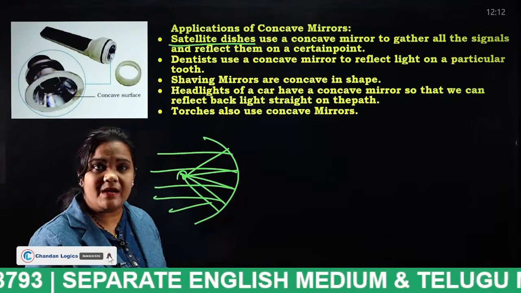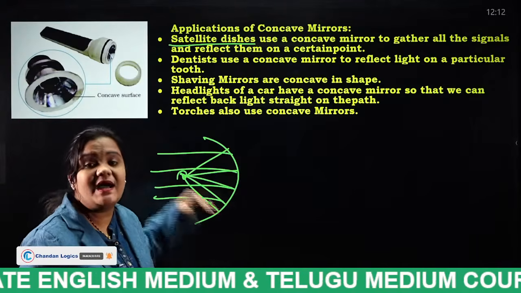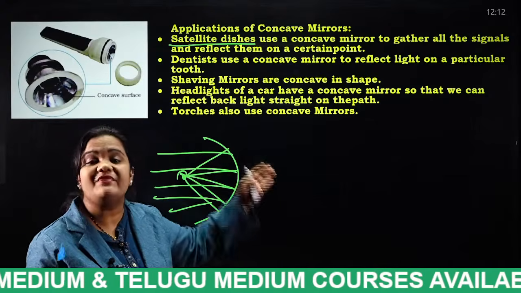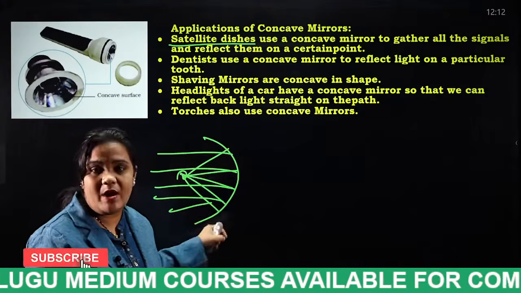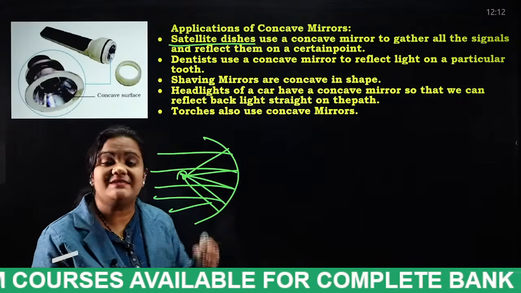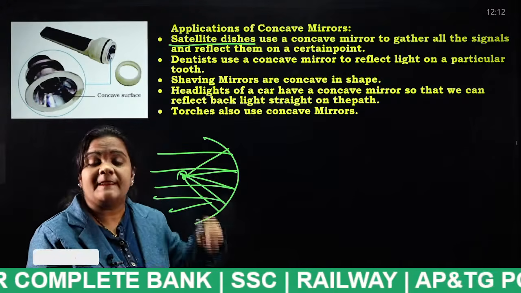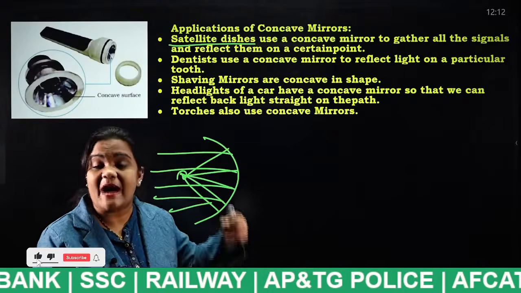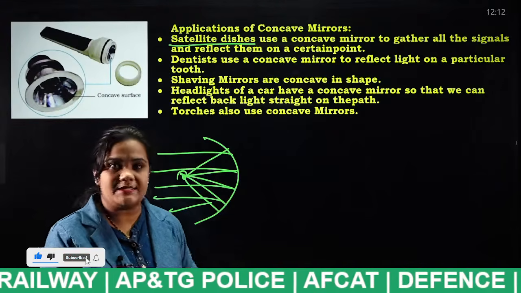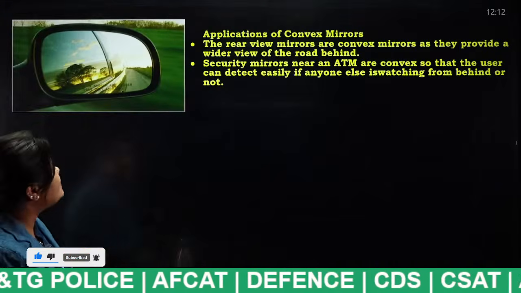A concave mirror is curved inwards. When the light rays are incident on it, the reflections all meet at a single point. So who will use these concave mirrors? Dentists, torch lights, headlights of cars, satellite dishes. So these are the applications of the concave mirrors. Okay. Next, applications of convex mirror.